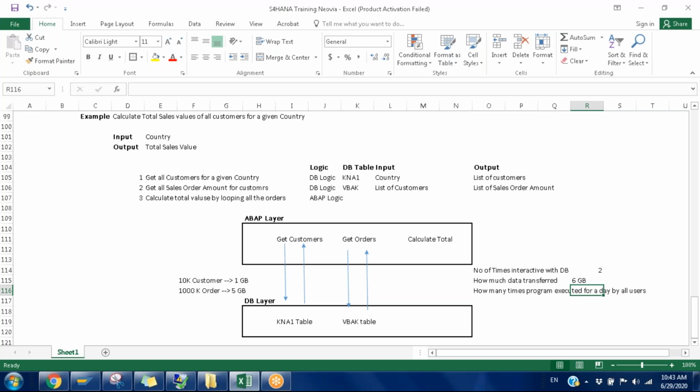Now, for example, this particular report is executed by several users. Maybe 10 users, and each day they might run it 10 times. That means for a complete day it is executed 100 times. Then the total bandwidth taken by this program is 100 times 6, so 600 GB is transferred back and forth.